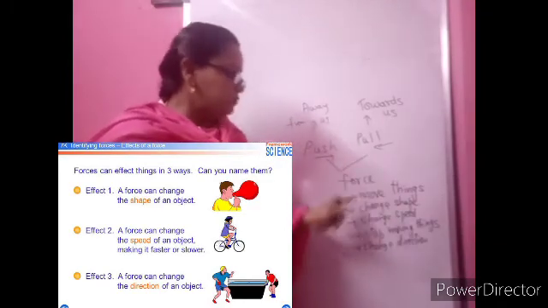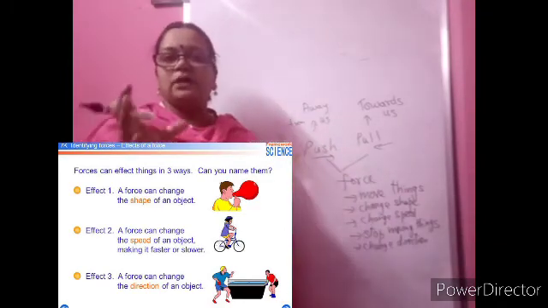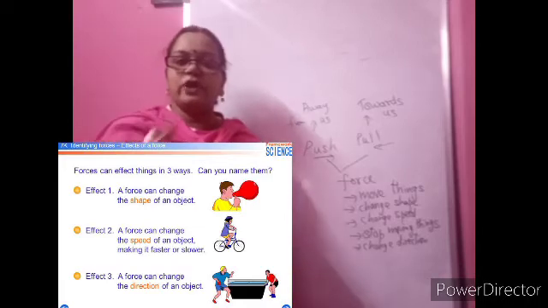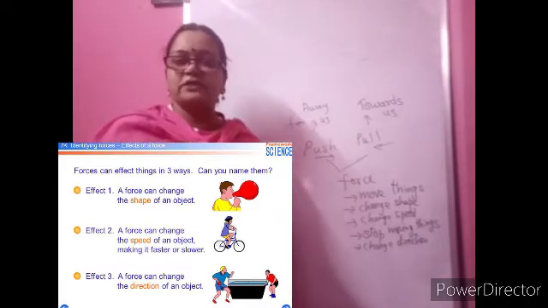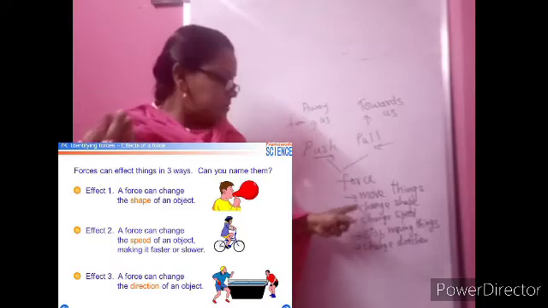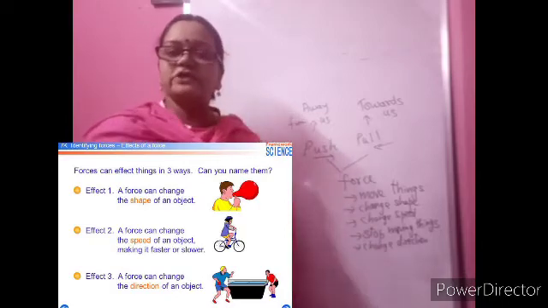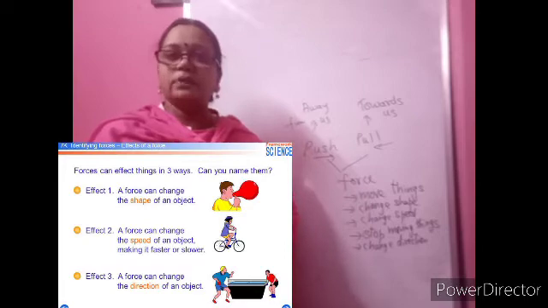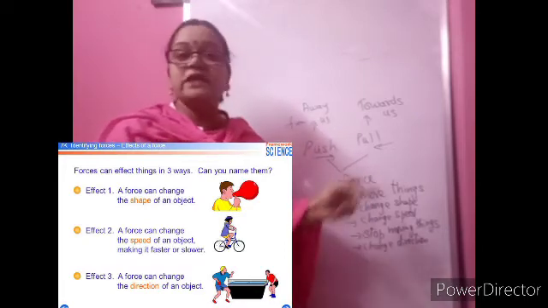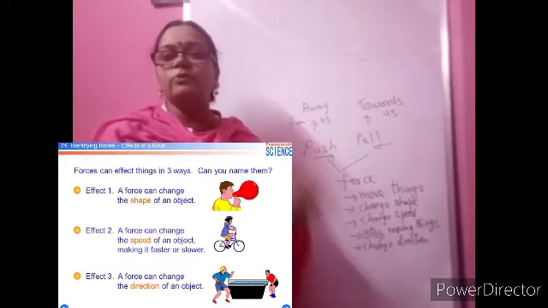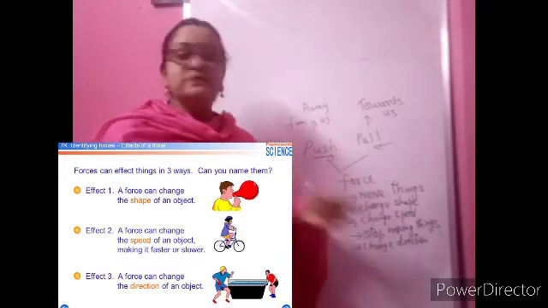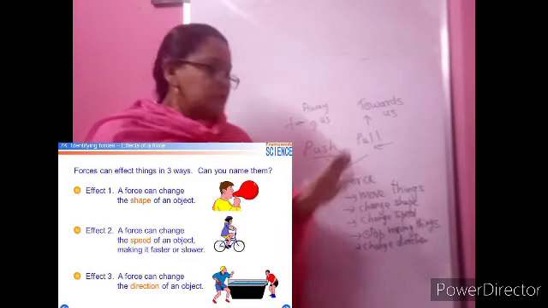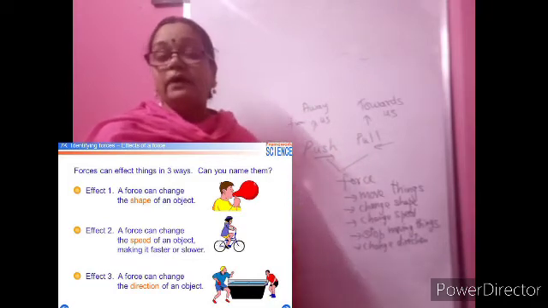Force can move things, force can change the shape. See, atta or clay, if it is given in your hand, by pressing, squeezing, or if a lemon is given, you will squeeze it and take the juice, and the shape will be changed. And you can mold different shapes out of clay by applying force. And you can change the speed of an already moving object, and even stop the moving object, and even change the direction of the moving object.